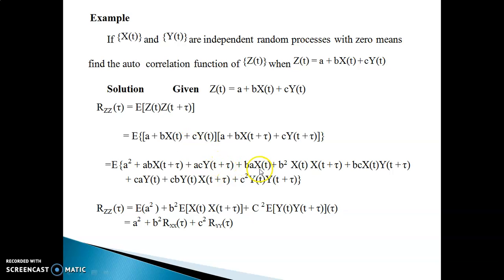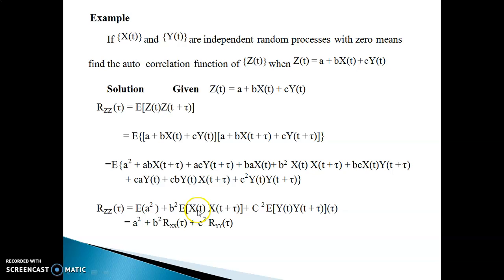Then you have expectation of x of t, which is 0. Here, expectation of x of t plus tau. Here if you take expectation, it's b square multiplied with expectation of x of t plus tau. Then you can consider this term, expectation of x of t y of t plus tau. Because x and y are given to be independent random processes, expectation of the product equals the product of their expectations, therefore their value is also 0. Similarly, E of y of t is 0. Similarly, this value will also be 0 because of independence of the processes, and this is c square expectation of y of t plus tau.